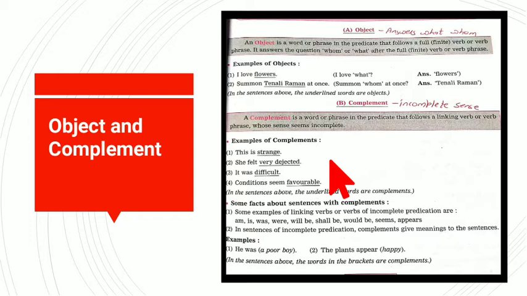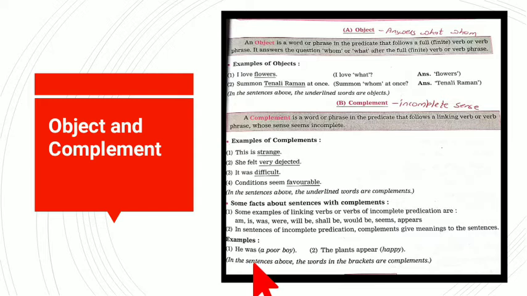In short, to understand: when you ask the verb, the object will give you the answer about what and whom, and for the rest, whatever question forms there are, how, when, where, it is answered by the complement. As we do in the form of transitive and intransitive verbs, similarly it plays a similar role here.